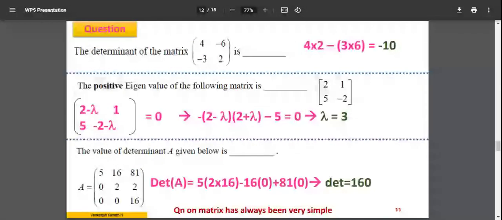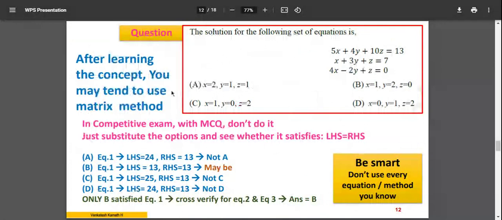3 questions over. Now, don't worry about all the things written there. Read only the thing inside the square box. This is an old GATE question paper. Read the question. The solution for the following set of equations is given. I'll not read it. The 3 equations given, you are expected to solve that and get the values of x, y, z. And the possible answers for x, y, z, 4 choices are given, A, B, C, D. You are expected to tick any one of them.